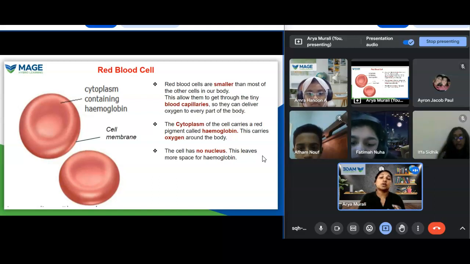Nerve cells or neurons in our body respond to external and internal stimuli.